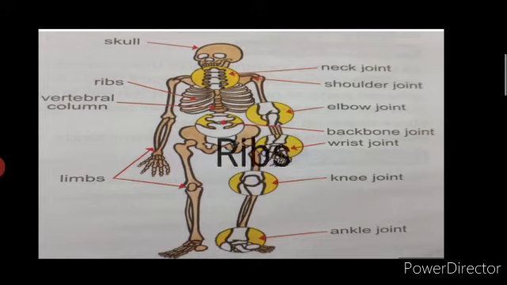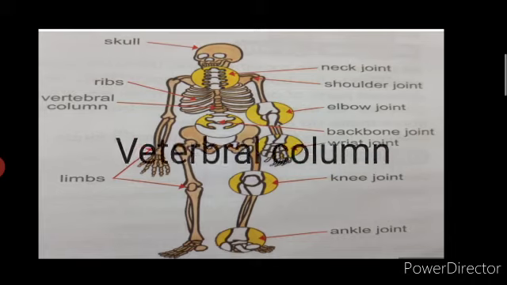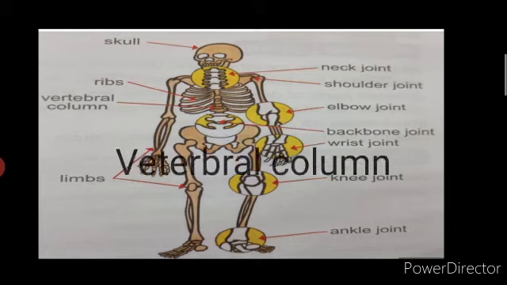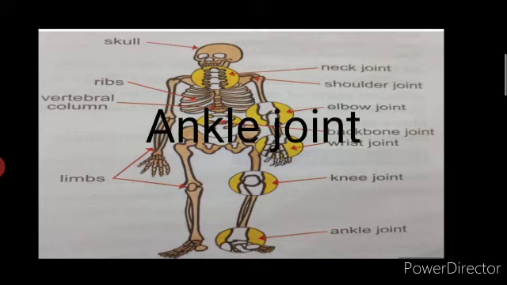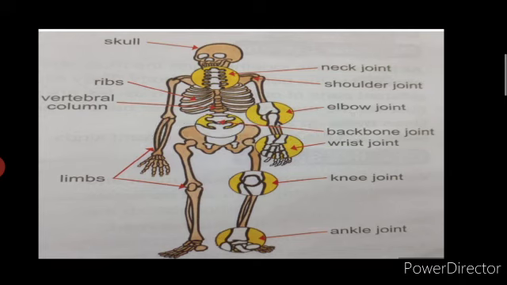Ribs. These are a set of 12 bones which protect internal organs like lungs and heart. They form a cage-like structure. Vertebral column or the backbone. It protects the spinal cord. Knee joint. Knee joint joins the thigh with the leg. Ankle joint. It joins the leg with the foot. So there are different joints in the body which help our body to move.